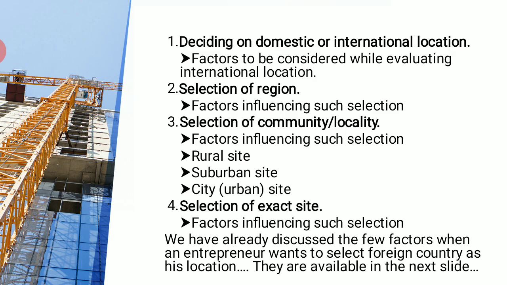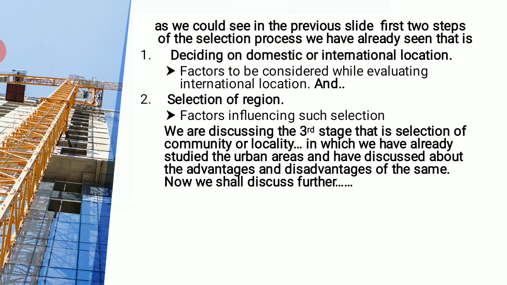The fourth one is selection of the exact site and the factors influencing it. We have already discussed a few factors when an entrepreneur wants to select a foreign country as his location, and they are available in the next slide. We have seen them quite in detail. We have seen the first two stages, and we are discussing the third stage, selection of community or locality, in which we have already studied the urban areas and discussed their advantages and disadvantages. Now we shall discuss further.